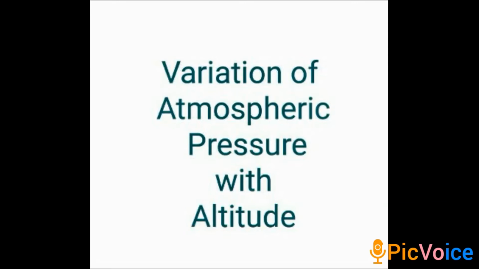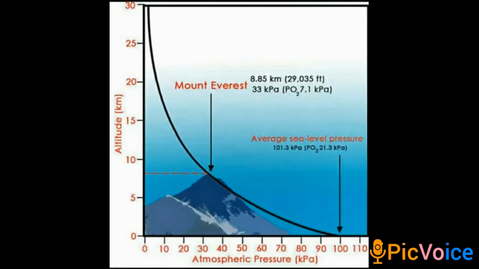Yes, what do you observe from this graph? The atmospheric pressure at a place decreases with increase in altitude. Okay, the atmospheric pressure decreases with increase in altitude. The atmospheric pressure at a place is the force exerted by the weight of the air column. As we go up, what happens? The length of the air column above us decreases. From the sea level, as we move upwards to the higher places, the length of the air column decreases.